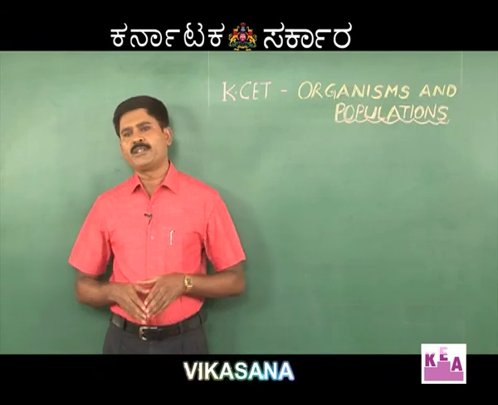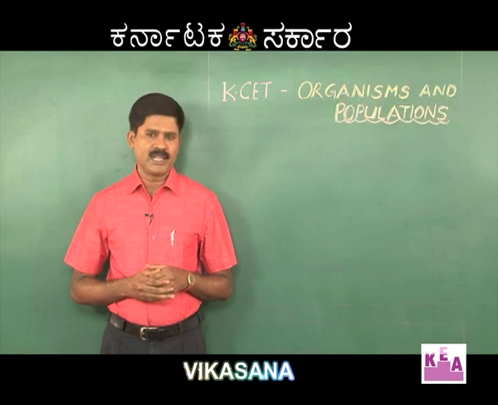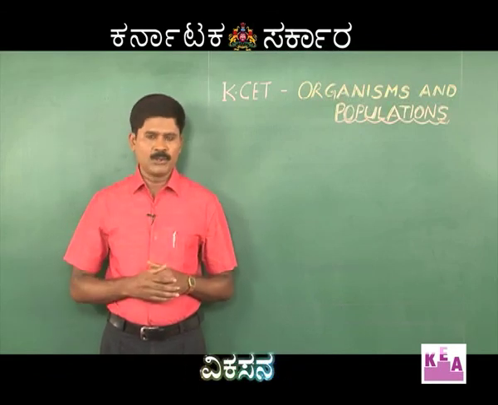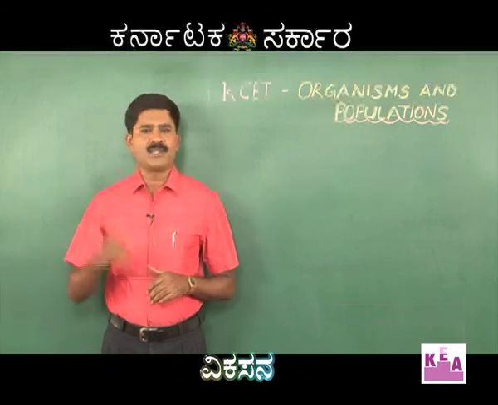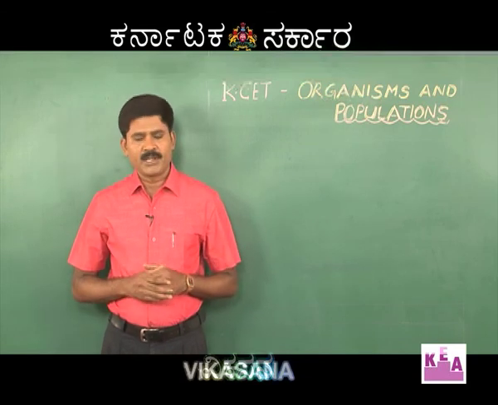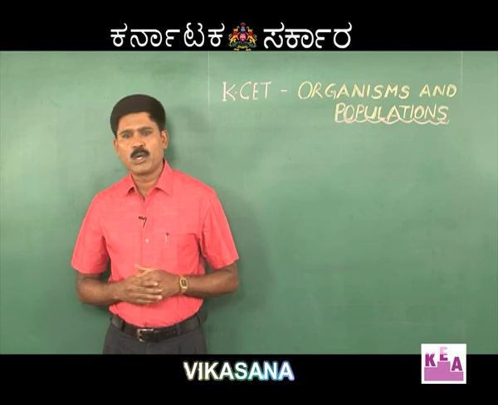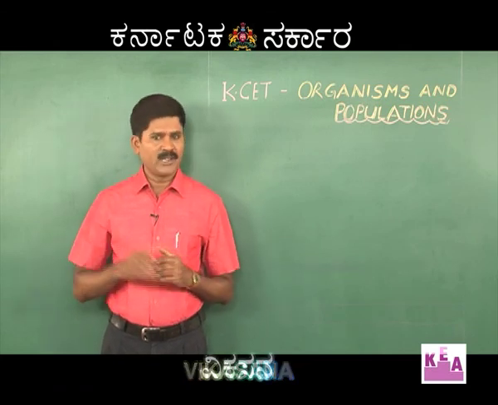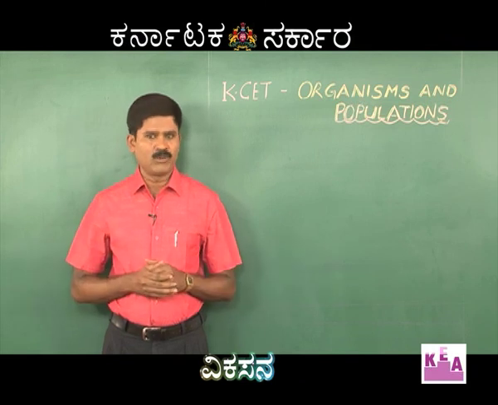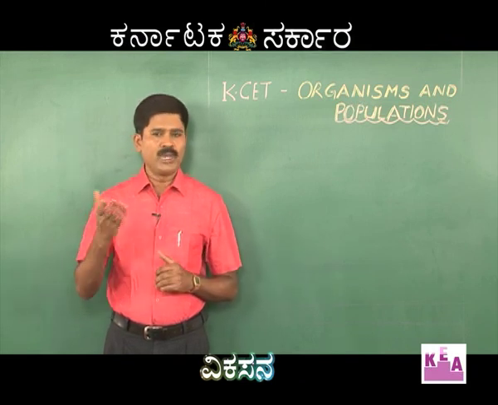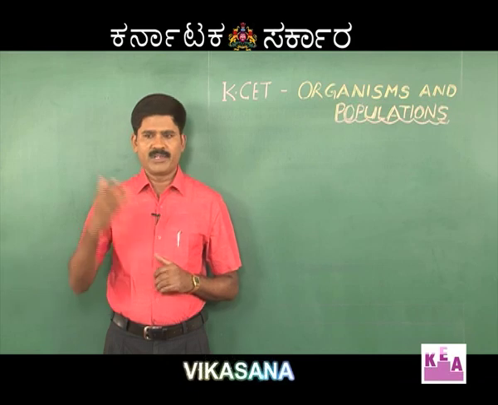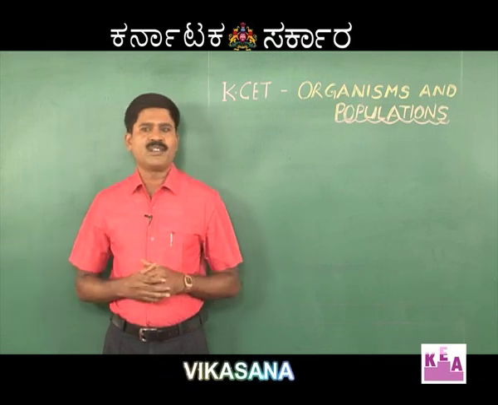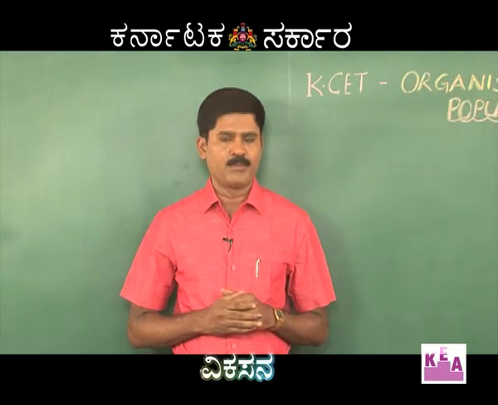So coming to the population growth patterns. In a population, there are two types of population growth patterns, namely logistic growth and exponential growth. Logistic growth is a characteristic feature of organisms which are larger in size, such as plants and animals, including human beings, which produce a limited number of offspring, and finally the population reaches stability or equilibrium. So what do you mean by logistic growth? Whenever the resources control the size of a population, then the growth pattern is said to be of logistic type.